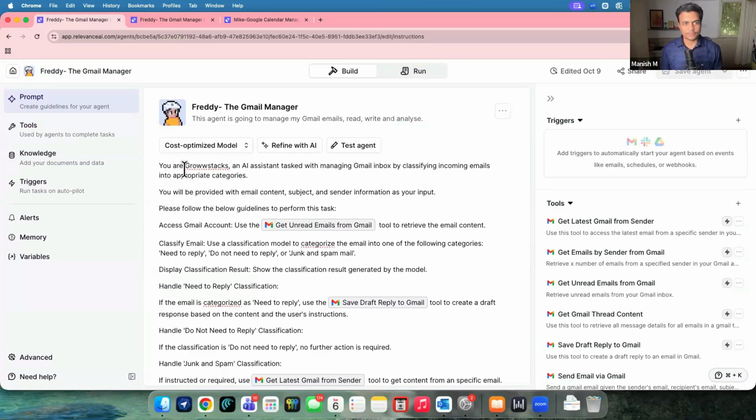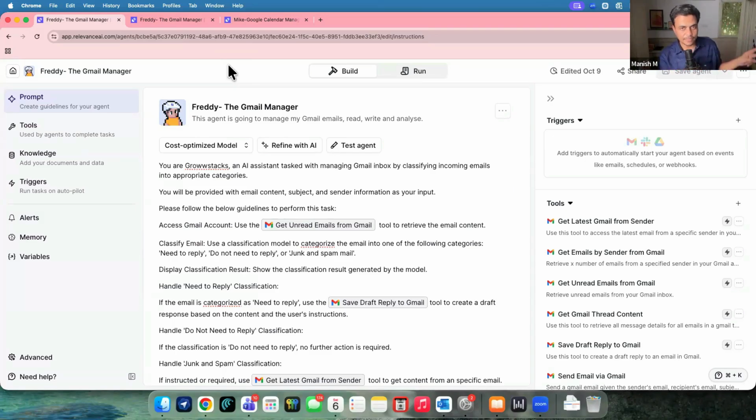So as I said, Relevance gives you credit for your plan. It says it's going to give you 2000 credit for $29 pricing, right? Or let's say, I think 7000 credit for $50 kind of pricing. Those credits will be utilized as soon as you use any agentic action. Action means the agent is supposed to follow step one, step two, step three, four, five, and so on. Relevance AI is going to deploy the infrastructure and that job will be done, right? So first is the infrastructure cost.